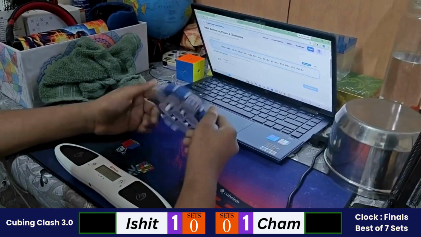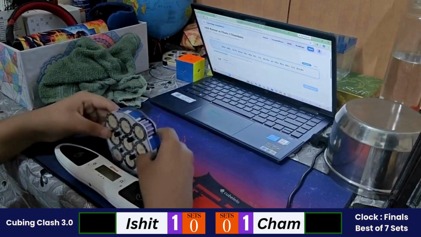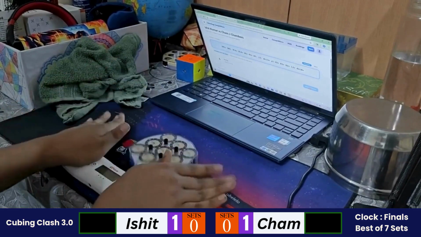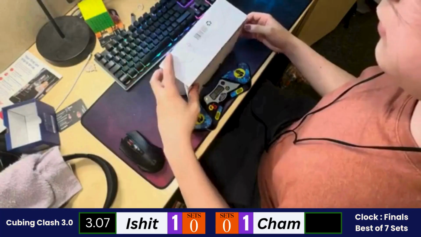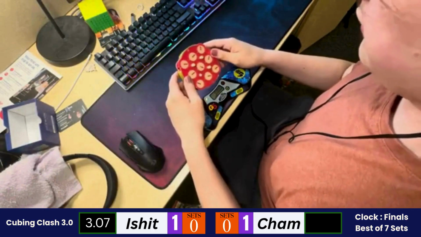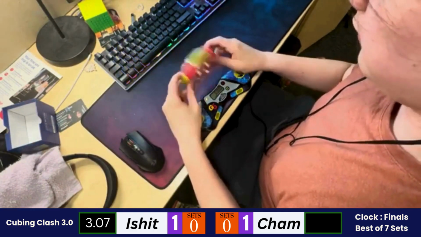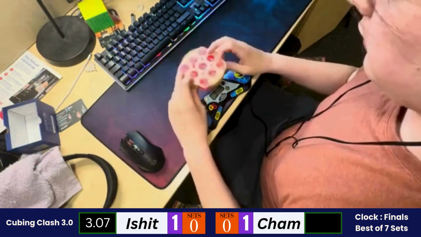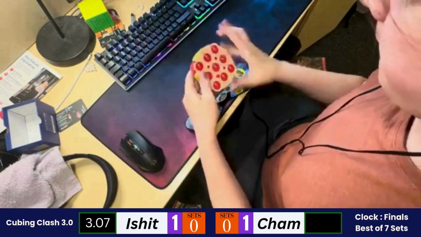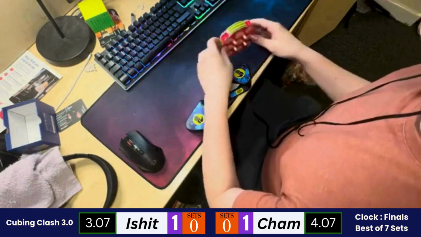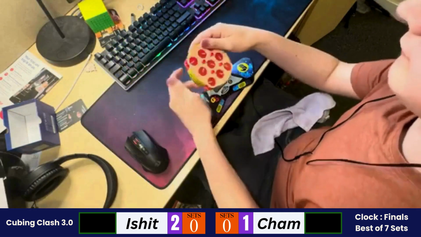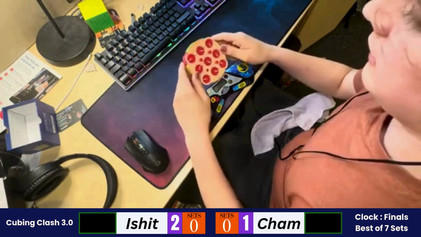Ishit starting with the third solve. Started very quick, did not take much time in inspection. Okay, 3.07 from Ishit. So a pretty good solve. Let's see if Cham can beat this 3.07. Cham is using the Chi clock, whereas Ishit is using the Chi Shao, that is a modified clock between Chi and Senshaw. So Cham with a 4.07, 1 exact second more than Ishit. So 2-1 is the set score.